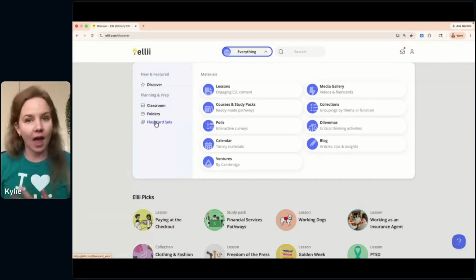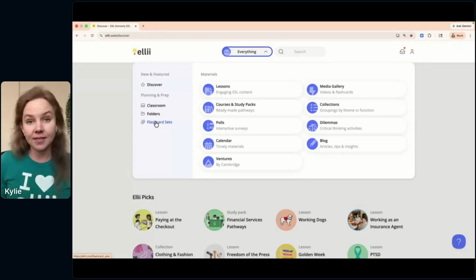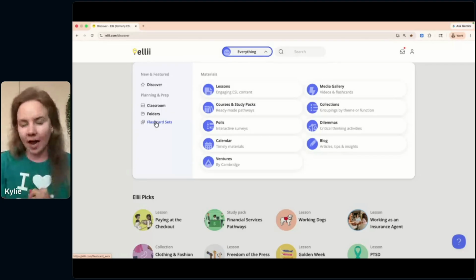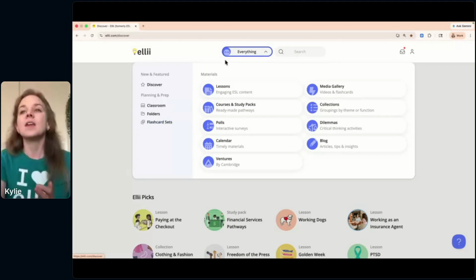And then also flashcard sets. So we've got almost 6,000 flashcards on the platform. And so you can create your own sets or use our pre-made sets and edit them to see fit for your use. So that's the way to stay organized, is under planning and prep. And then materials is all of our content.